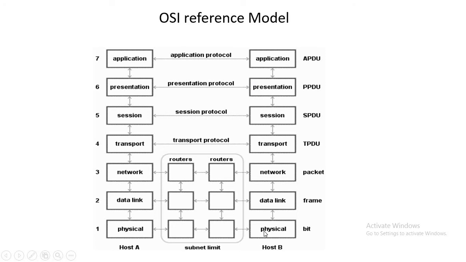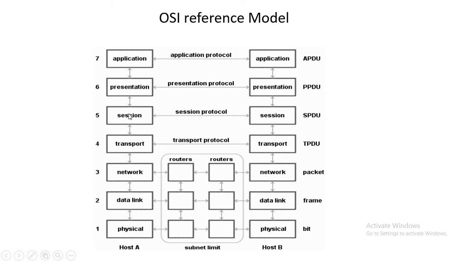You come outside the flight, collect your luggage, throw away your boarding pass, come outside the airport, and reach your home. So whatever process occurs at the source, that process takes place again at the receiver's end in the reverse direction.